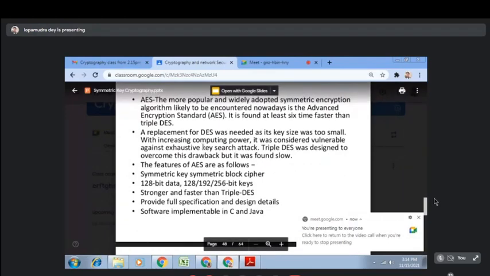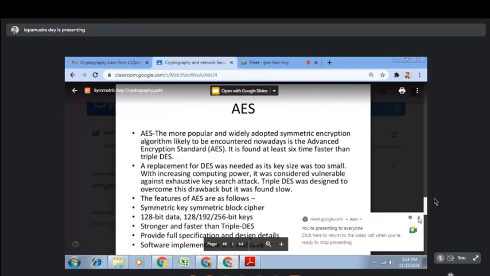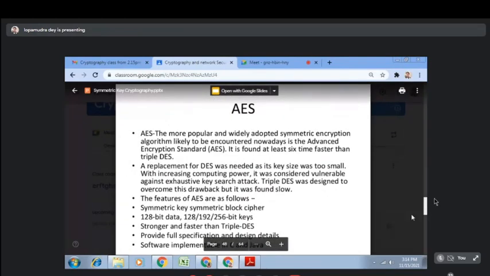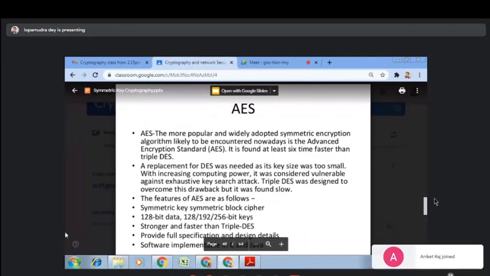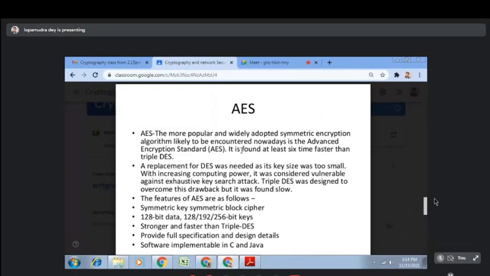AES, I'm telling this from the PPT that I shared with you on Google Classroom. AES is the most popular and widely adopted symmetric key cryptography. It is 6 times faster than triple DES. At that time triple DES was in very much use. But it has been found that AES is not only as strong as triple DES, it is 6 times